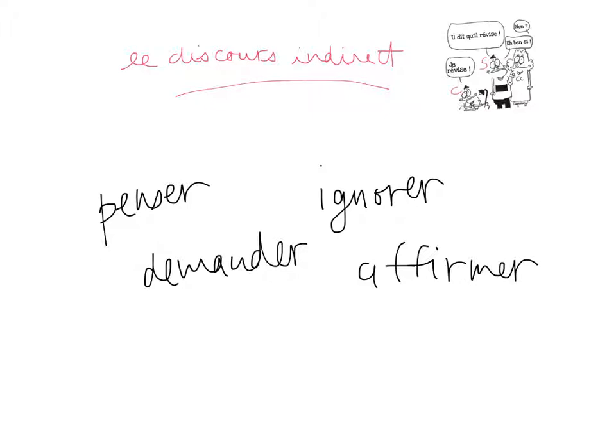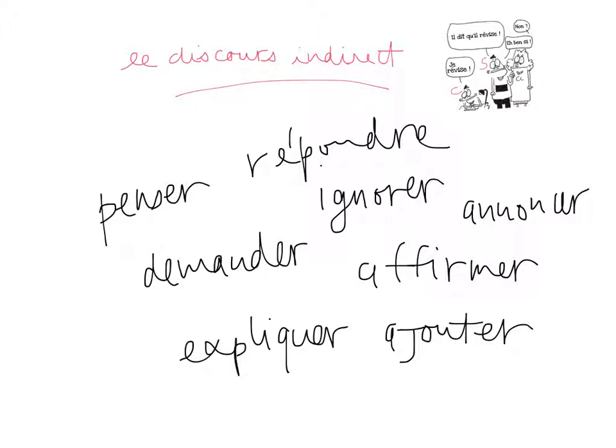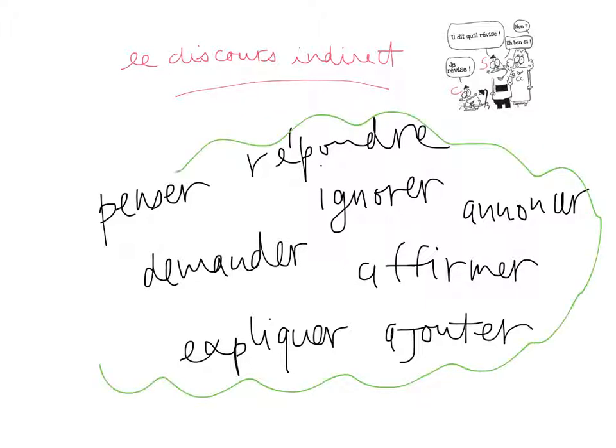You think about verbs like expliquer, ajouter, to add something. What else? Répondre, to answer. You think about these kind of verbs. What else? Annoncer, to announce. See? All these verbs will be used for indirect speech.